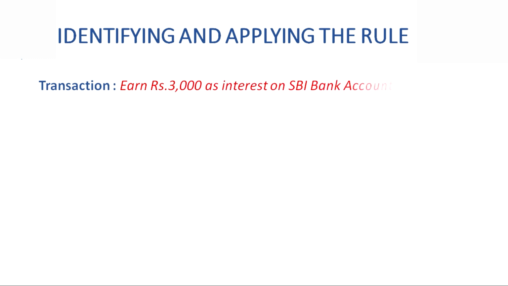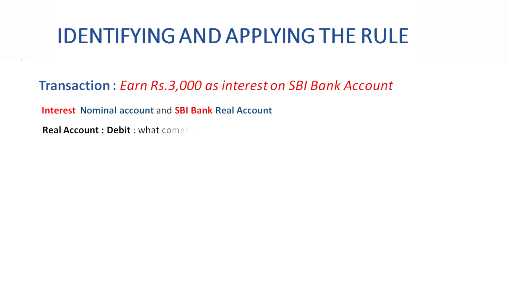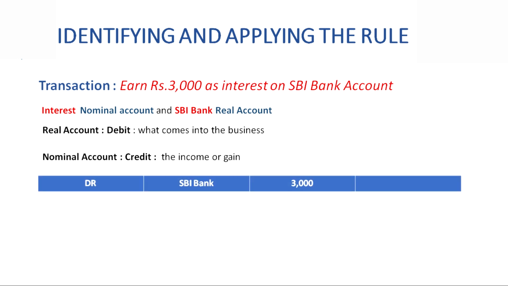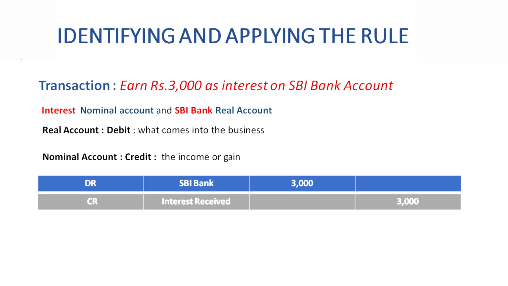So next transaction, earn rupees 3,000 as interest on SBI bank account. Here interest is a nominal account and SBI bank account is a real account. Real account rule says debit what comes into the business and nominal account rule says credit the income or gains. So the entry will be SBI bank account debit to interest received account.